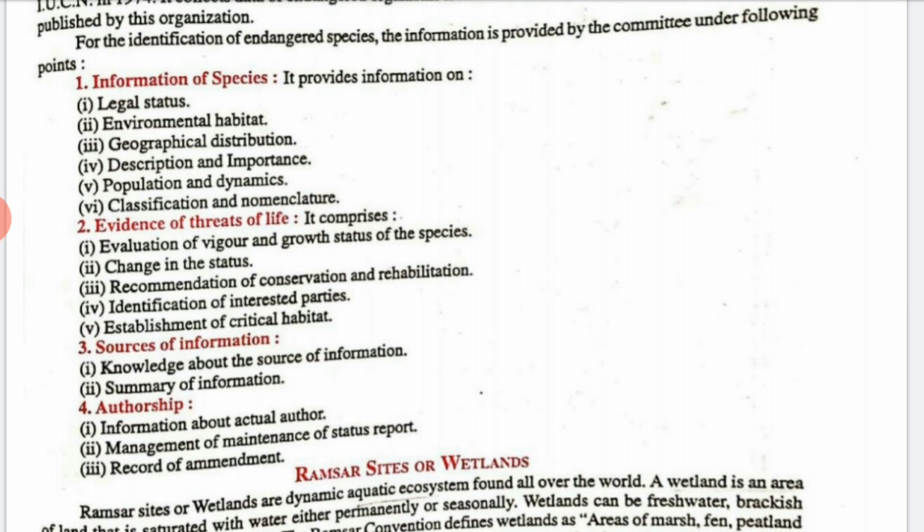Now, evidence. Evidence means the change in status, recommendations for conservation and rehabilitation, and identification of places of interest. Sources of information means knowledge about the sources of information and a summary of the information. Now, authorship. Authorship means the management and maintenance of status, the report, and also the record. So in this way you can read it.